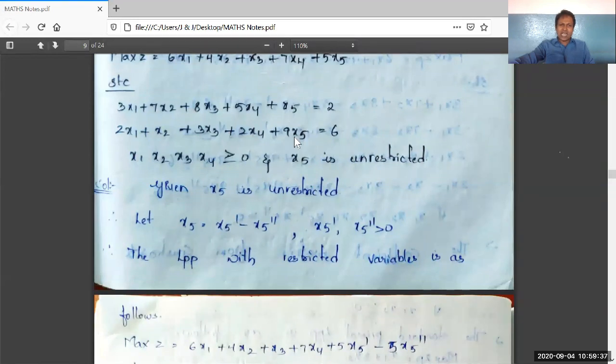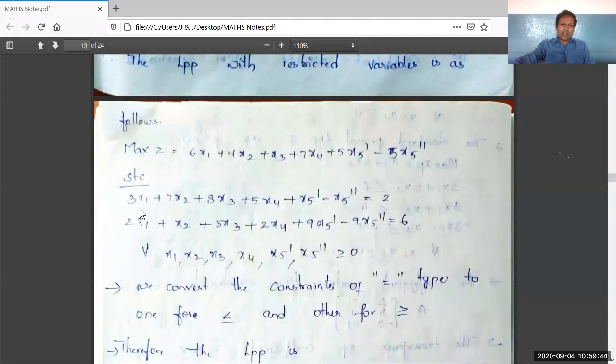The second constraint is containing 9x5. It will be converted into 9x5 dash minus 9x5 double dash. That is what I have written here.